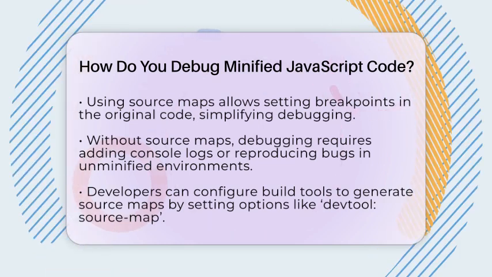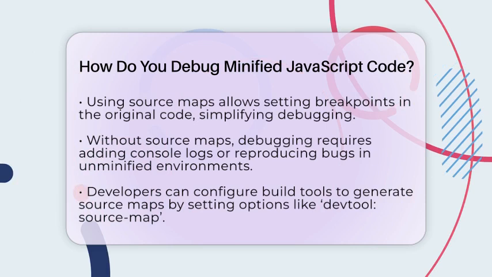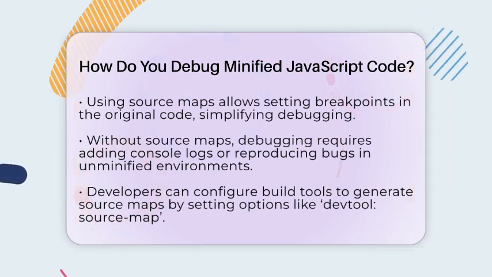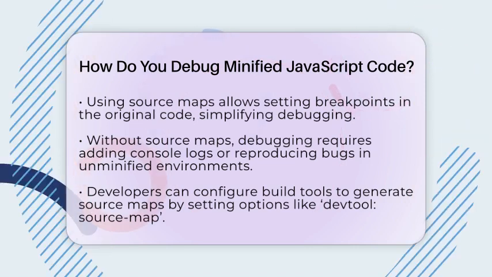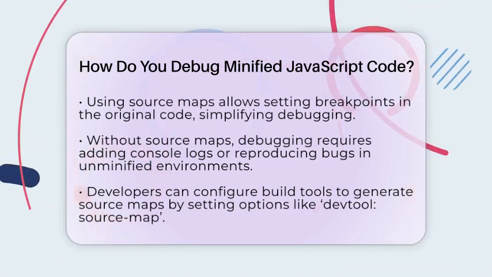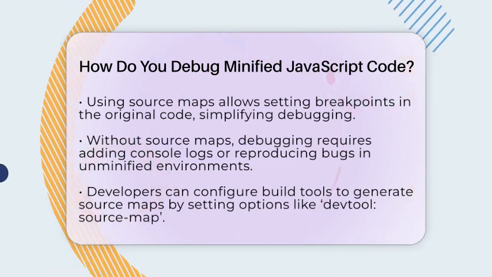If source maps aren't available, debugging gets tougher. You can still set breakpoints in the minified code, but it's like trying to read a secret code. You might need to add console logs or reproduce the bug in a development environment with unminified code.